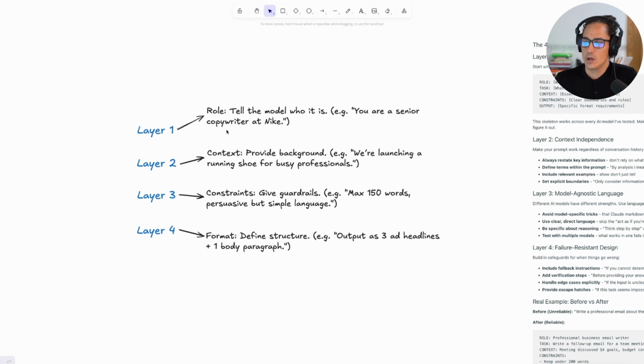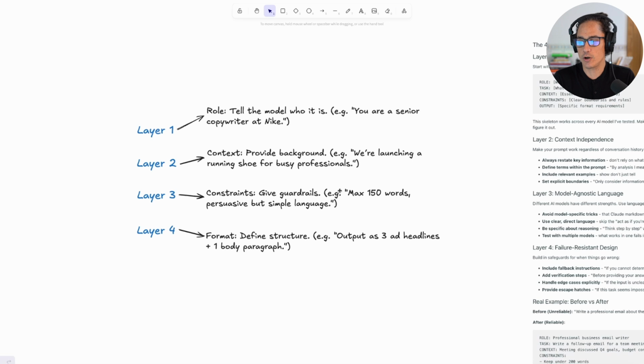So as you can see here on the screen, I've laid out very simple layer 1 through 4. Layer 1 is always the role. Tell the model who it is. In today's example, you are a senior copywriter at Nike. Layer 2 is context. This is where you provide background. We're launching a shoe company for busy professionals. Layer 3 is constraints. This is where you give guidelines, aka guardrails. In today's example, max 150 words, be persuasive, but use simple language.